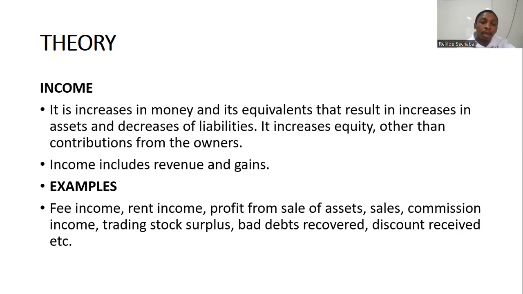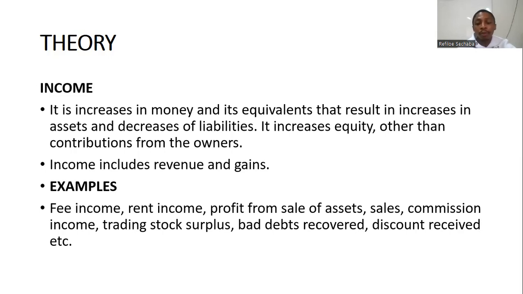All right. Commission income. Commission income is simply income that you get when you get paid on a commission basis. Basically, commission basis is when they say to you, if you sign one client, we're going to give you 10% of what the client pays as a fee. So that's what commission income is. So it's based on your performance, how many clients you sign in, or how many clients join the company, and you get a percentage of what they pay. And for as long as they remain within the company, whatever they pay, you will always get a certain percentage. That's what commission income is, right?